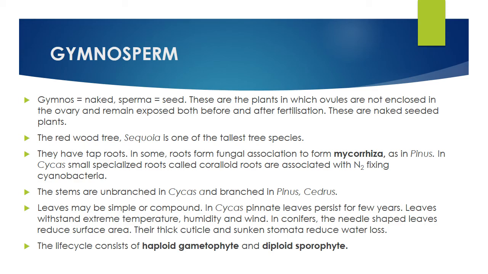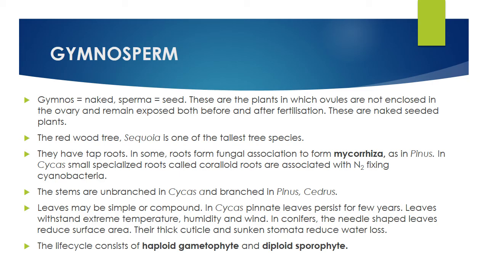In Cycas, small specialized roots called coralloid roots are associated with nitrogen fixing cyanobacteria. Please note this point or underline it in your textbook. Cycas normally has some roots called coralloid roots, which help in nitrogen fixing. The stems are unbranched in Cycas and branched in Pinus or even Cedrus. Leaves may be simple or compound. In Cycas, pinnate leaves persist for a few years.